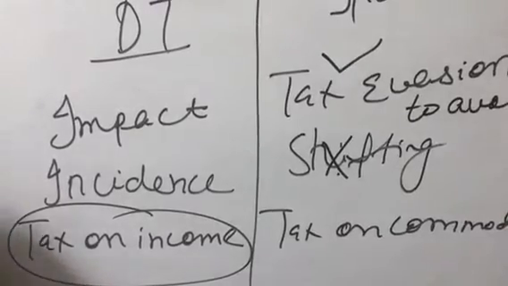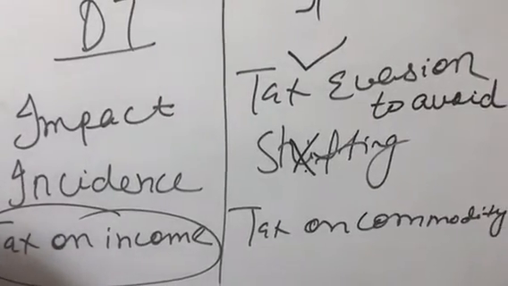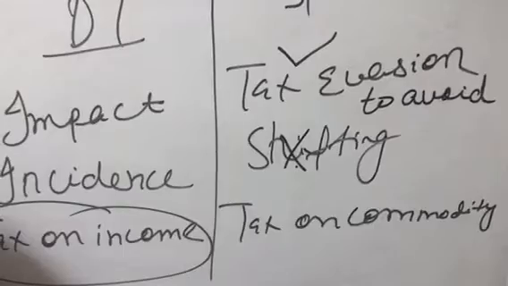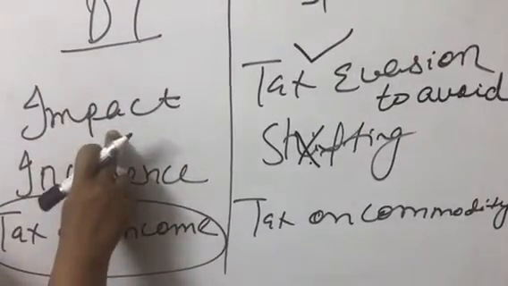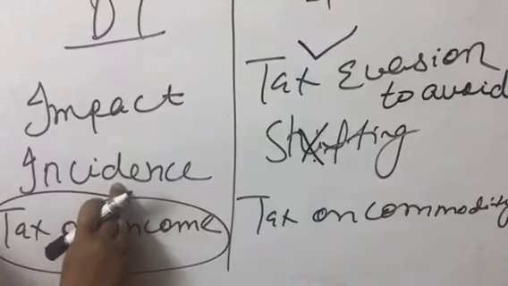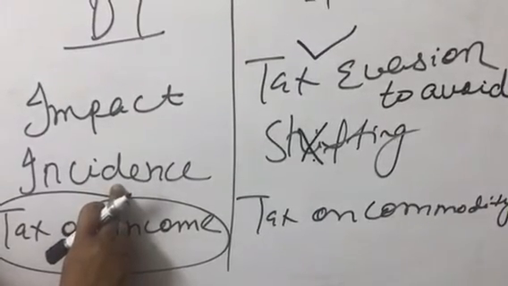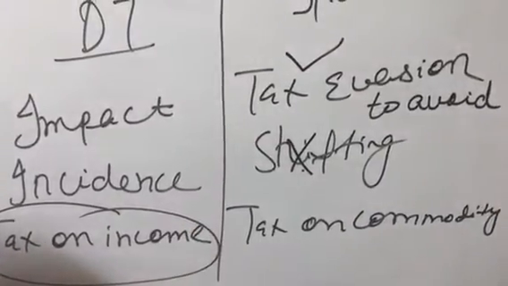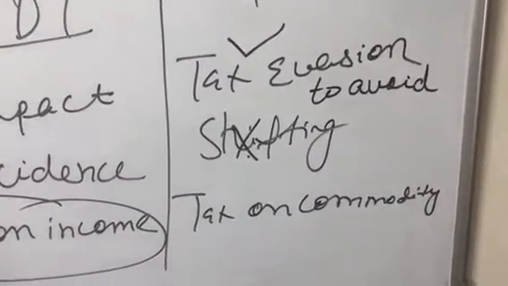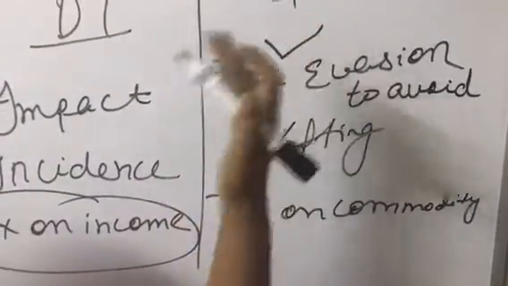We can show less income, and accordingly get a lesser amount deducted from our income. So with reference to direct tax, the immediate and ultimate burden, impact and incidence, are on the same taxpayer. No shifting is possible, and tax evasion is possible to a certain extent. Then we are here to discuss indirect tax.